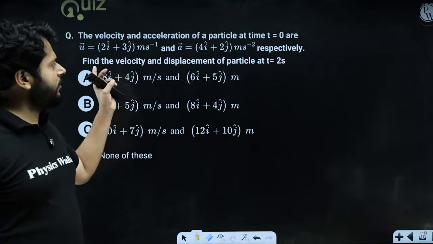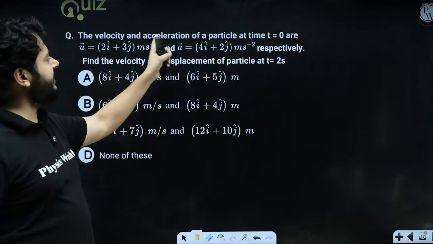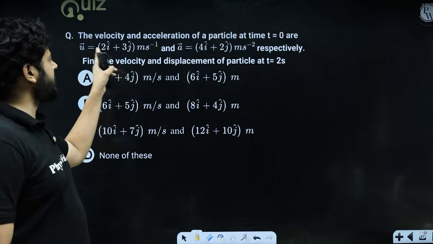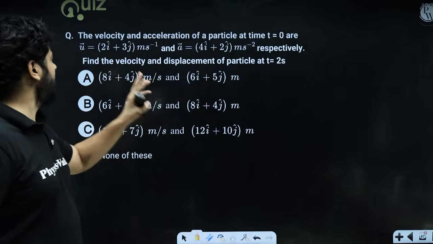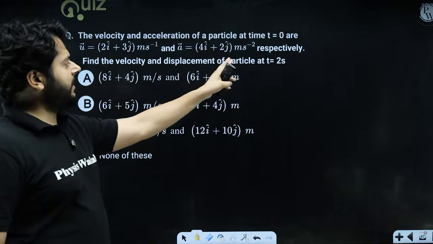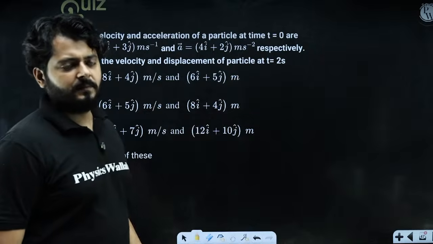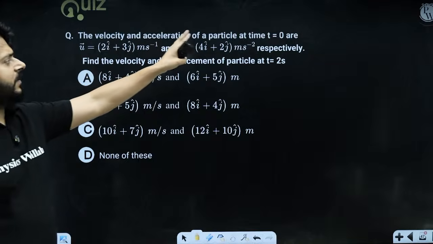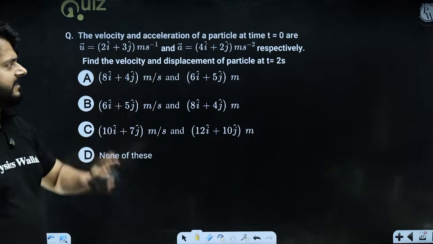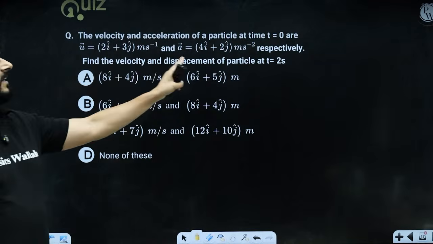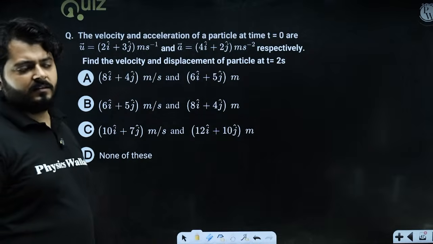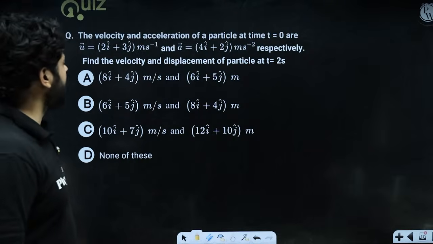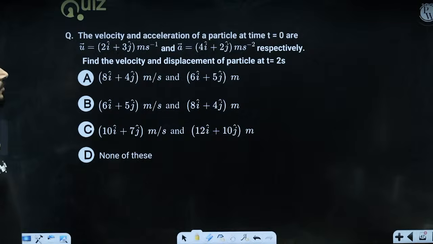Now look into this question, right? We have a velocity and acceleration of a particle. Velocity vector is this, acceleration vector is this. Find the velocity and displacement of the particle at t is equal to 2 seconds, right? We have the velocity and acceleration of a particle written like this. Think about it. Find the velocity and displacement of the particle at t is equal to 2 seconds.